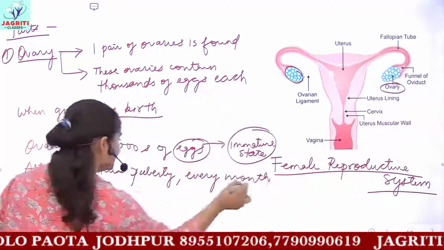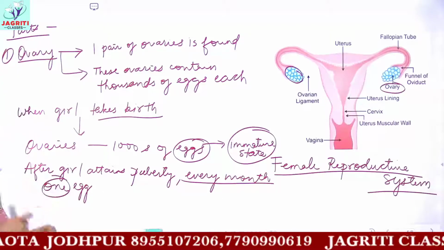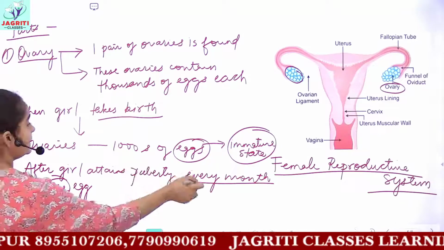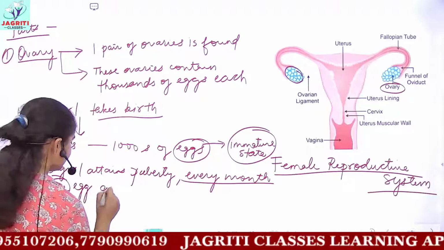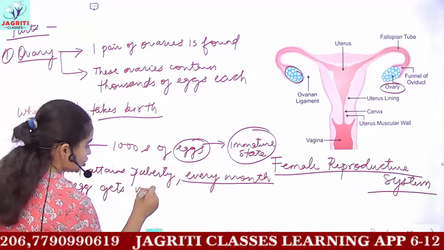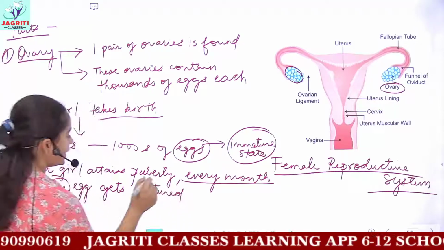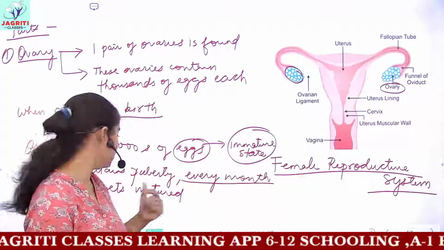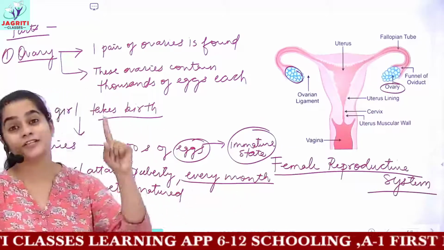But in one month, only one single egg gets matured. So after the girl attains puberty, every month one egg gets matured, alternately one from each ovary. But only a single egg every month gets matured.